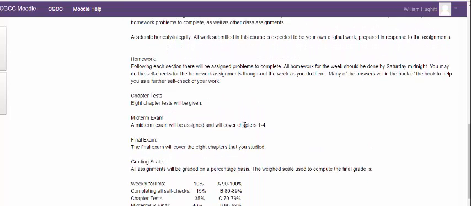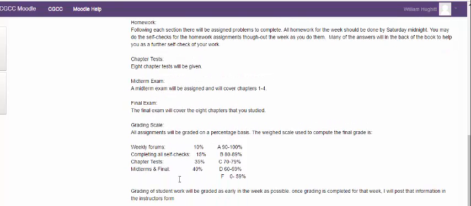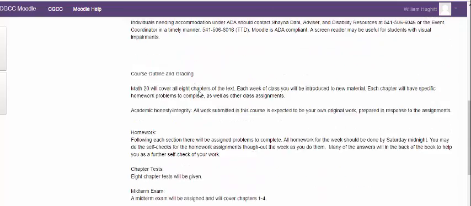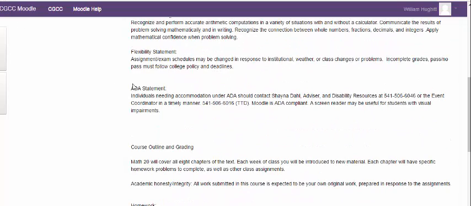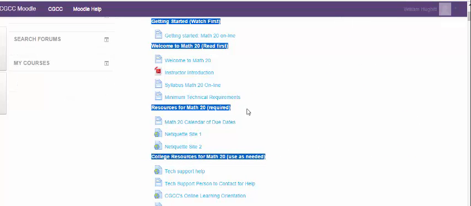Most of this is going to be test-based, and so the chapter tests, midterm test, and final exam are going to be the bulk of your grade. We do have self-checks, and that's your homework. So you do your homework, you will put your answers into the self-check process, and I will monitor those to see how you are doing. And the last part of your grade are your weekly forum posts. You need to make an initial post and then respond to 2 of your classmates. You get graded for all 3 posts, and I will monitor those and grade them. So again, read this information carefully, a lot of good information there for your benefit in the class.